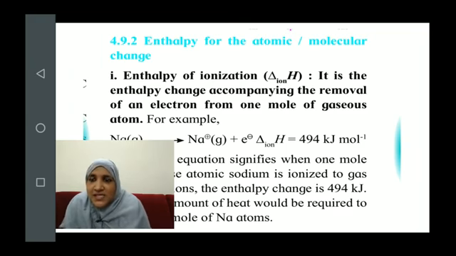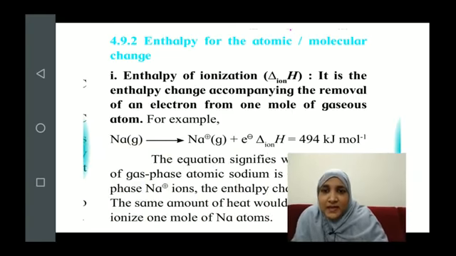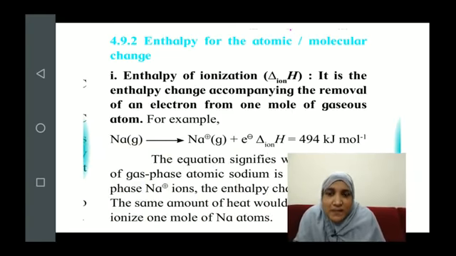So your substance is 1 mole but in the gaseous form. Remember, the conversion is taking place in the gaseous state only. And how is it forming? By removal of 1 mole of electron. It means you are forming a unipositive ion. You are not removing 2, 3 or 4 electrons, you are just removing 1 mole of electron from 1 mole of atom, resulting in a unipositive ion, an ion containing 1 positive charge.